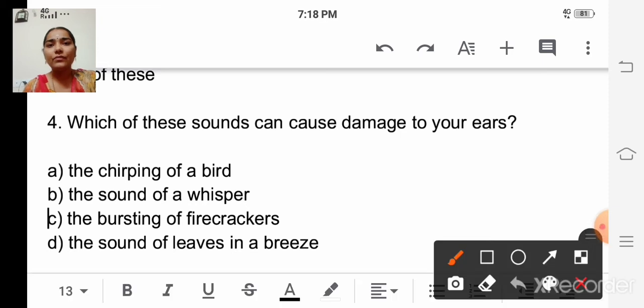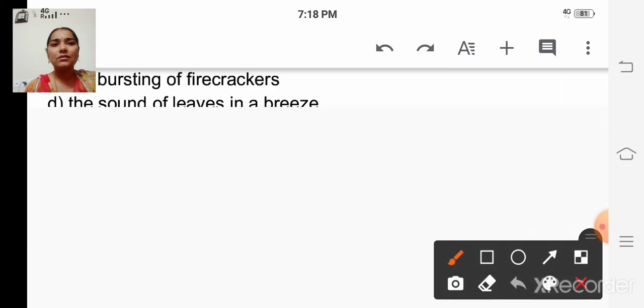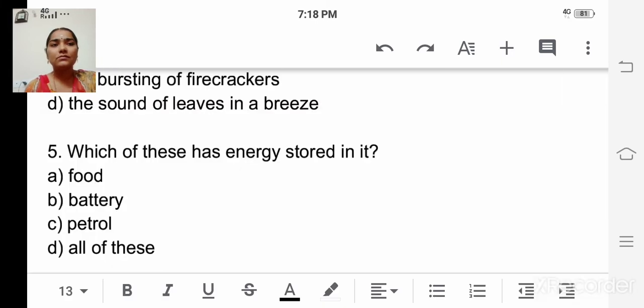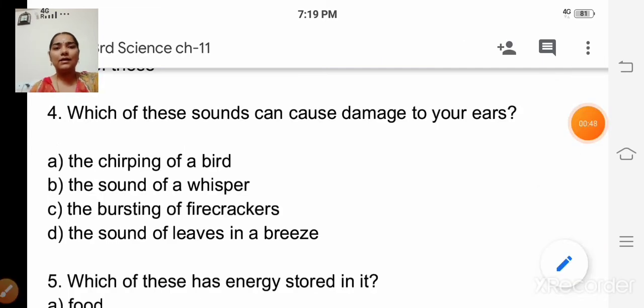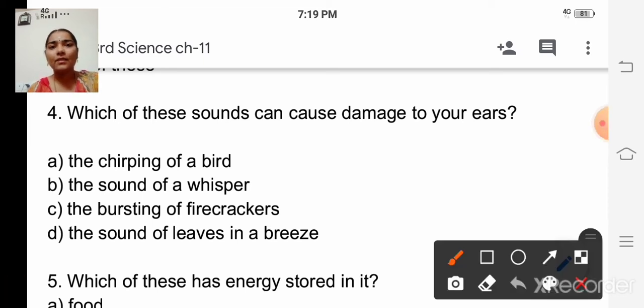So the answer is the bursting of firecrackers. Okay, the answer is the bursting of firecrackers.